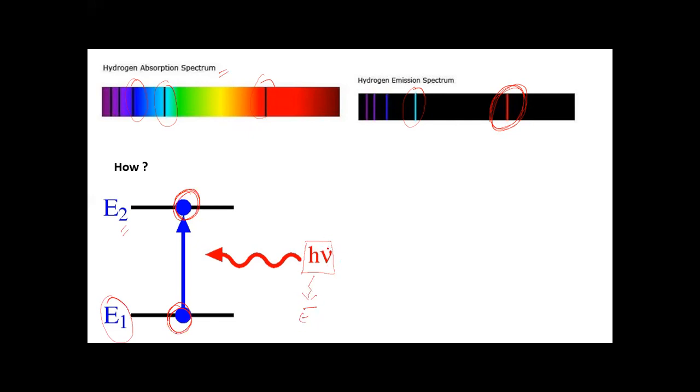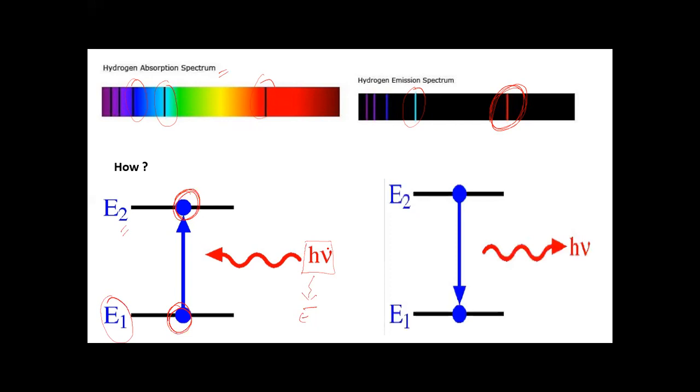After some time, when this electron comes from its excited state to its ground state, it releases energy in the form of radiation, which has a particular frequency. This color band suggests this frequency. So when light is absorbed, then dark bands appear.